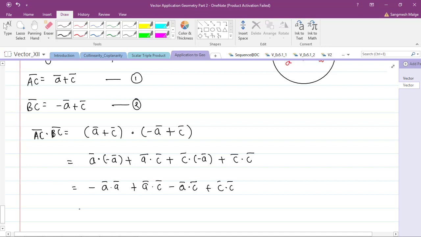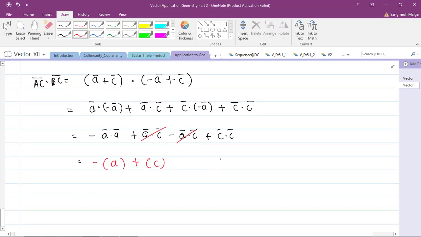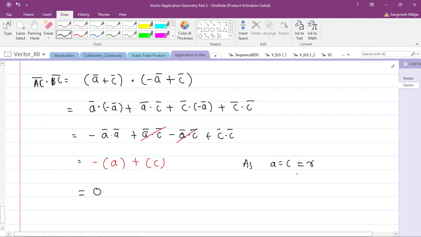From this, what two terms can be cancelled out? A bar dot C bar and minus A bar dot C bar cancel. So what remains is minus of A bar dot A bar, which is A squared, plus C bar dot C bar, which is C squared. And as A and C are radii of the same circle, they are equal, so it equals 0. So finally, AC bar dot BC bar is equal to 0.